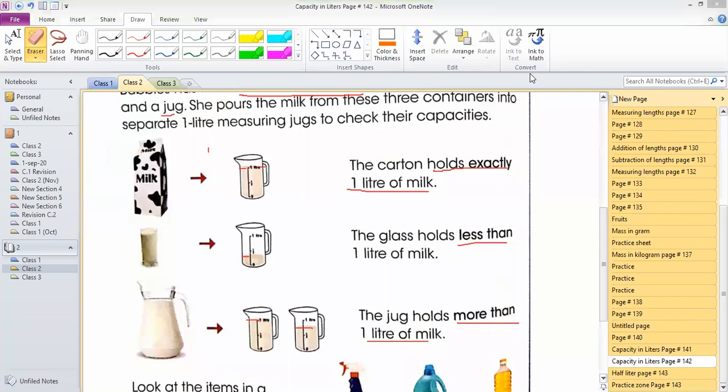Exactly, Sharif. Up to here, everything is clear, guys? Yes. That's very good. So we can say that this carton holds exactly 1 liter of milk, this glass holds less than 1 liter of milk, and this jug holds more than 1 liter of milk.